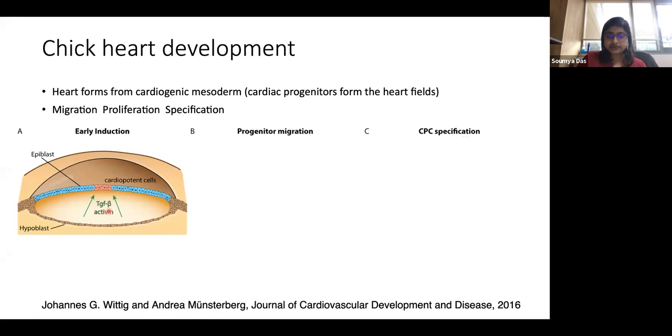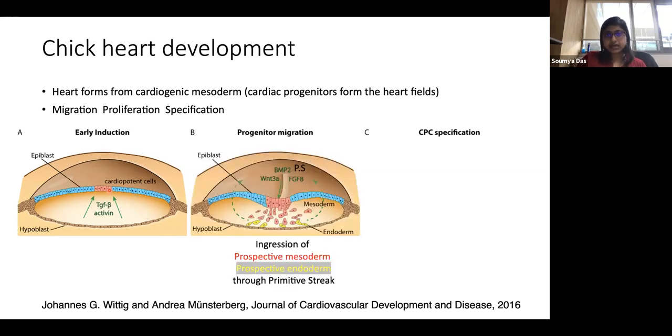And the origin of this molecular signaling is from the hypoblast, which specifies a certain set of cells in the epiblast to become cardiopotent, right? And when I say cardiopotent, that means that they have the potential to give rise to the cardiac cells. So this is the early induction process, basically the induction of the cardiac fate. This is where everything starts.